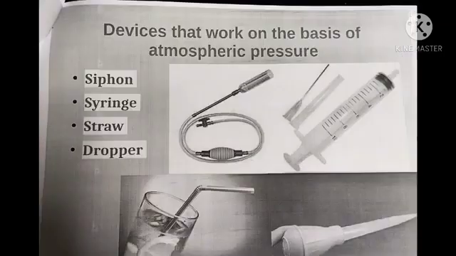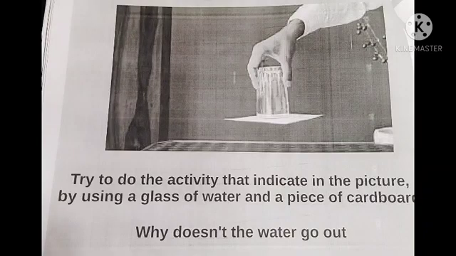We discussed here certain devices that work on the basis of atmospheric pressure, that is siphon, syringe, straw, dropper, etc. Then let's do another activity using a cardboard paper and a glass of water. Try to do the same activity indicated in the picture by using a glass of water and a piece of cardboard. Why doesn't the water go out?